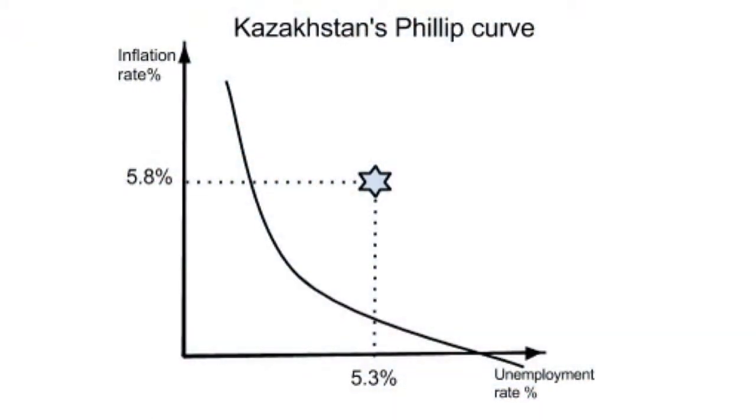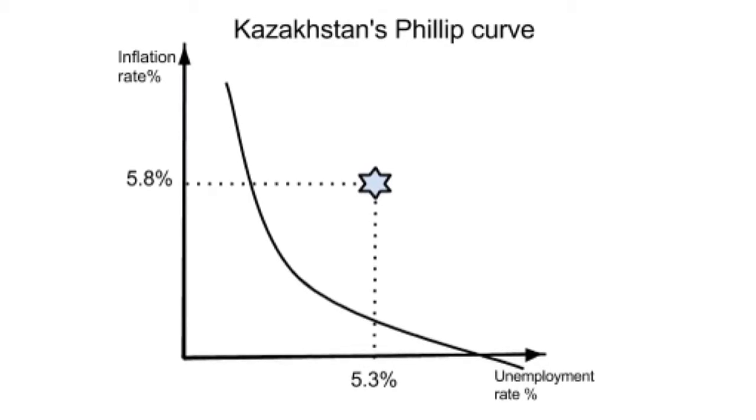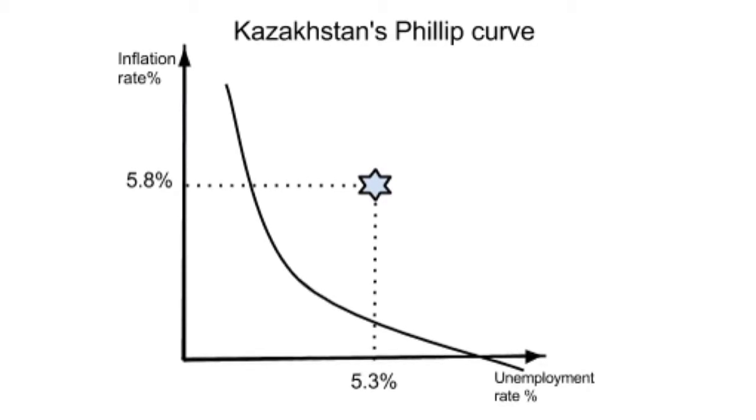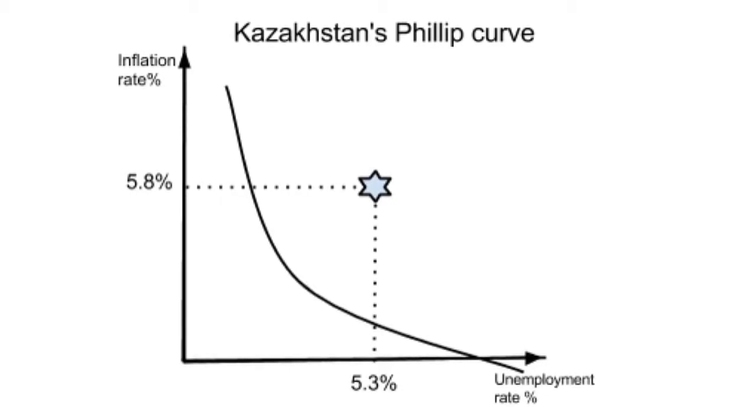The relationship between short-run unemployment and inflation can be shown in the Phillips Curve. The Phillips Curve states that as AD falls in the short run, unemployment rises and inflation decreases, and vice versa. In Kazakhstan, with a 5.3% unemployment rate and 5.8% inflation rate, the data does not fit the Phillips Curve, which states that these two factors have an inverse relationship.